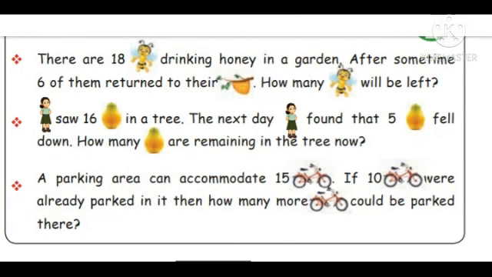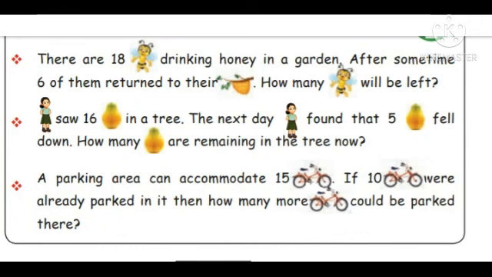Okay, total 18. Have to draw a line. After some time, 6 are returned. So 18 minus 6, how much? Answer, you have to write. So 18 minus 6, 12 is remaining in the branch. Only 12 will be there, drinking honey. Okay, children? Shall we go to the next one?